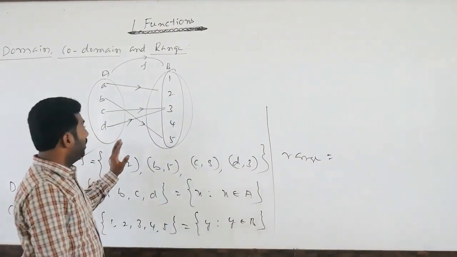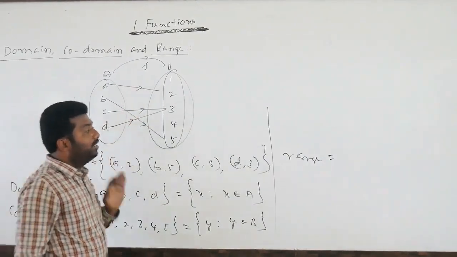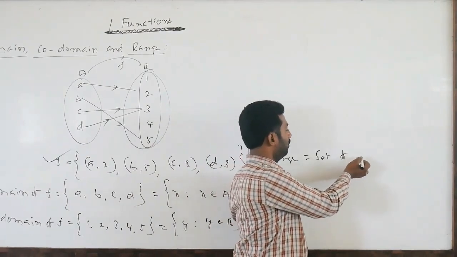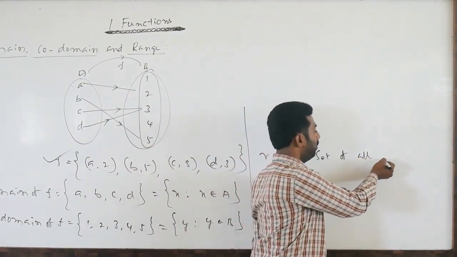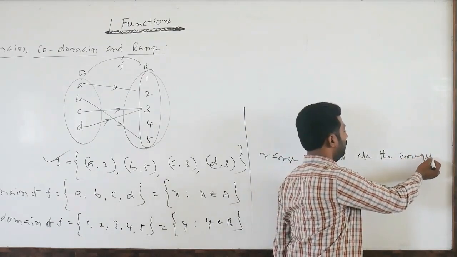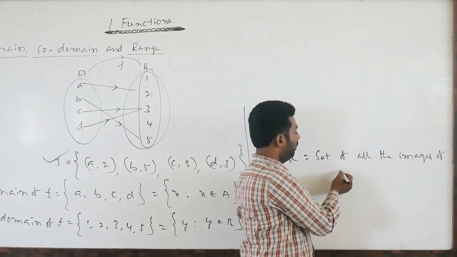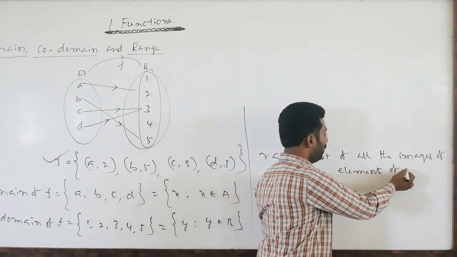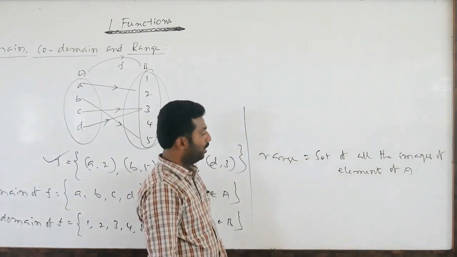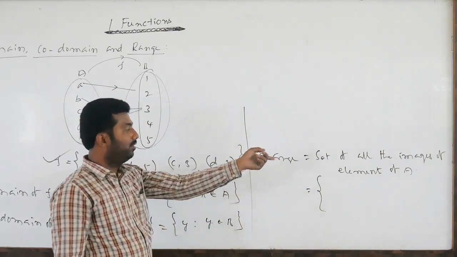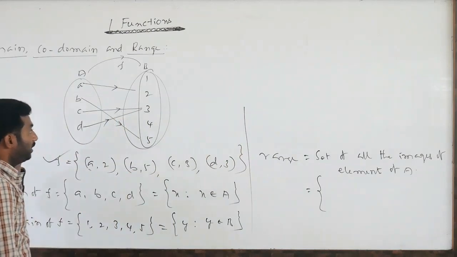Range is nothing but the set of all the images. The set of all the images of elements of capital A. What are the images?